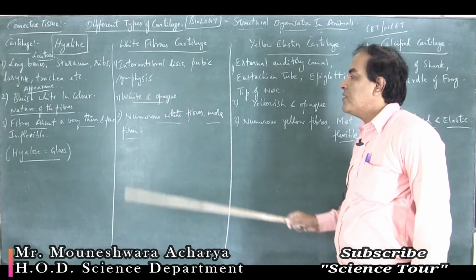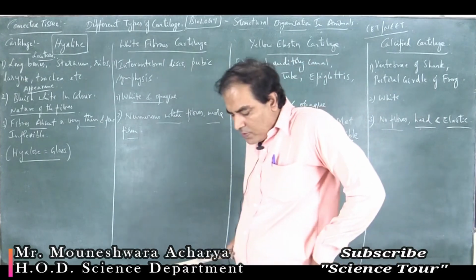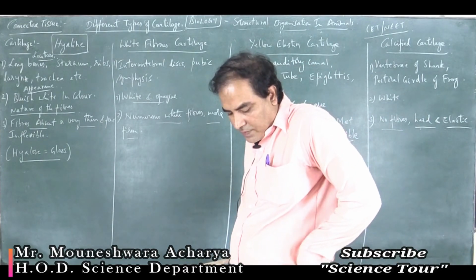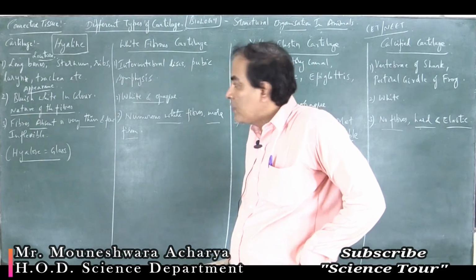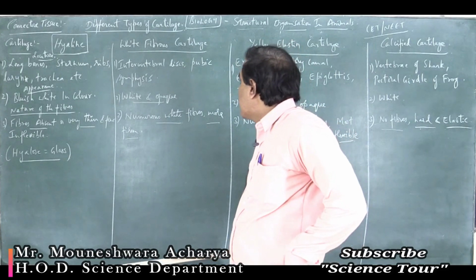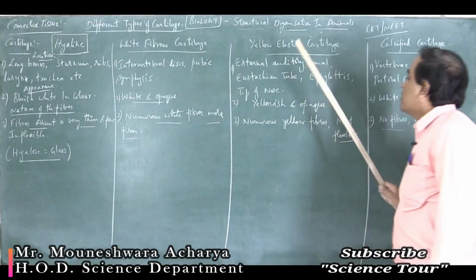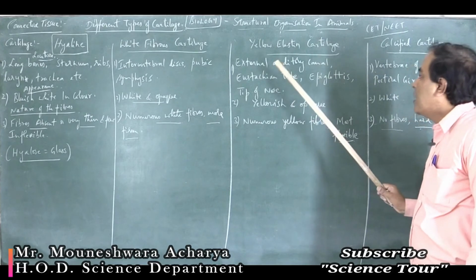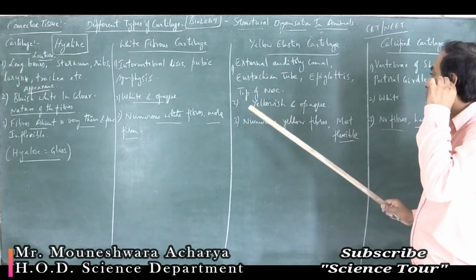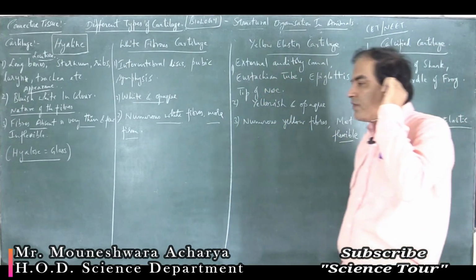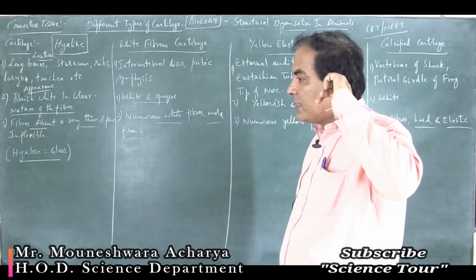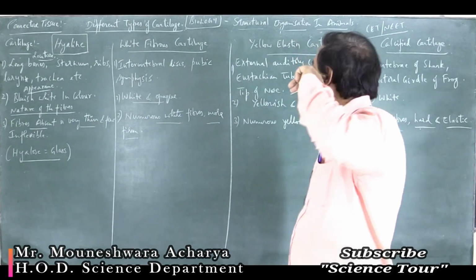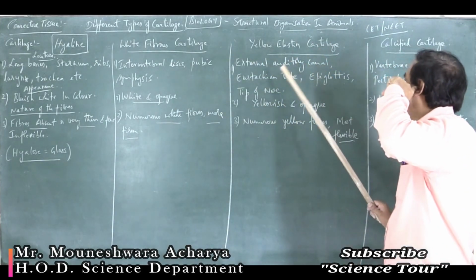Then pubic symphysis. The pubis bone is in the pubic region, and there is a cartilage there. Then yellow elastin cartilage is located at the external auditory canal. This is the ear, the first part of the ear. The ear leads to a canal that is called the external auditory canal.